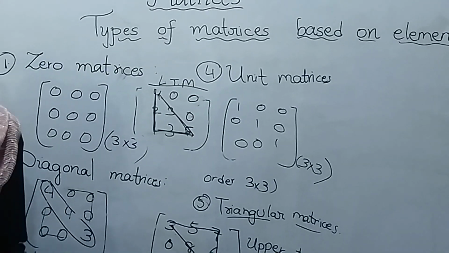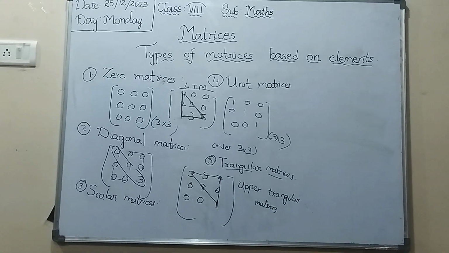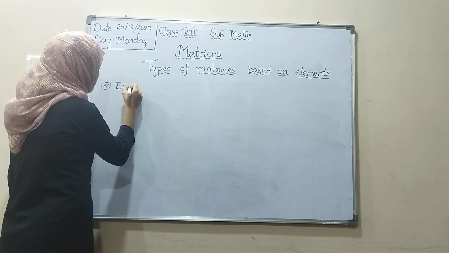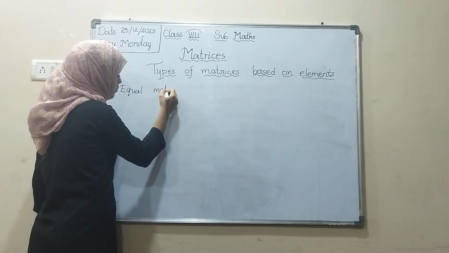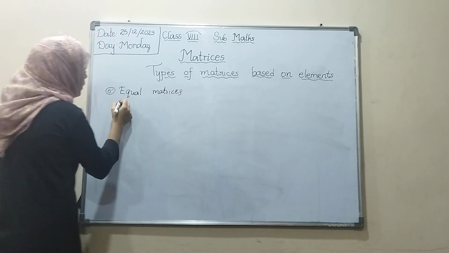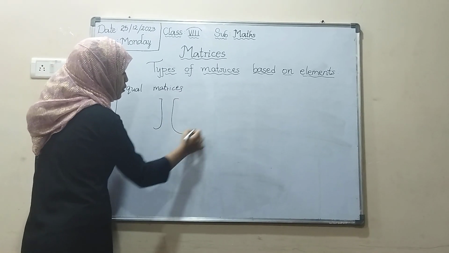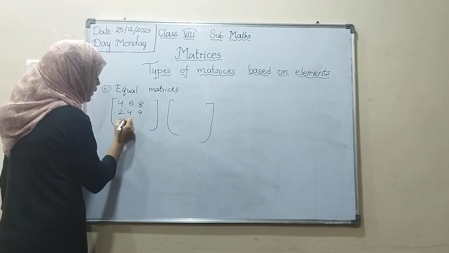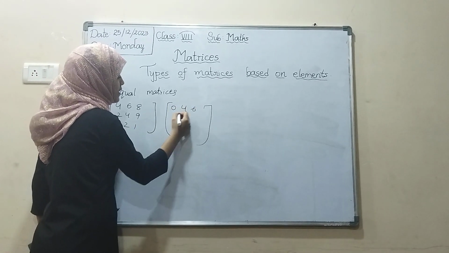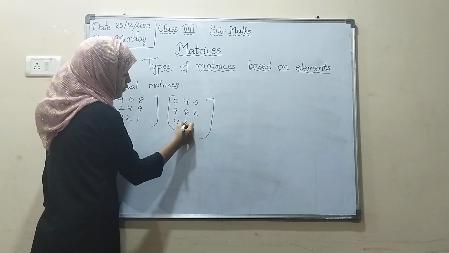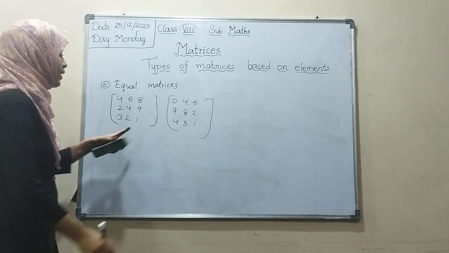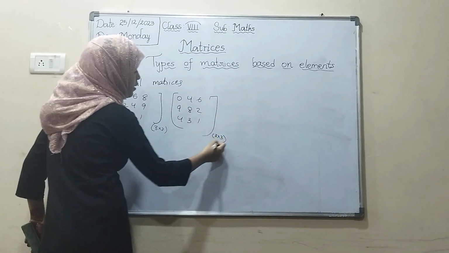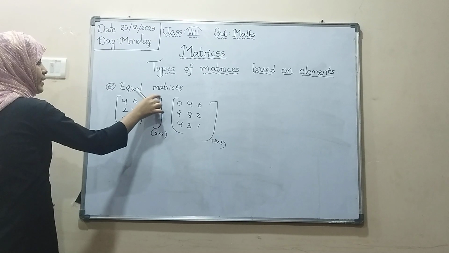Now I will tell you equal matrix. Equal matrix means, if they give two matrices, for example 4, 6, 8, 2, 4, 9 and 3, 2, 1, 0, 4, 6, 9, 8, 2, 4, 3, 1, and their order is the same, it is called an equal matrix. So the order is the same, we call it an equal matrix.